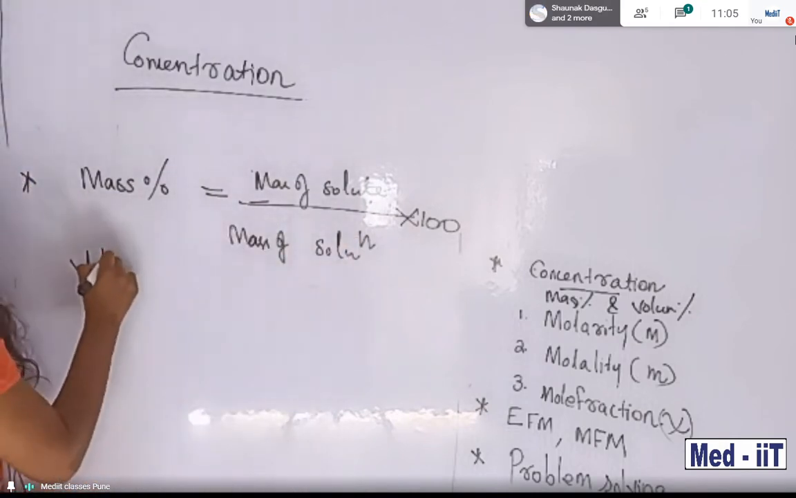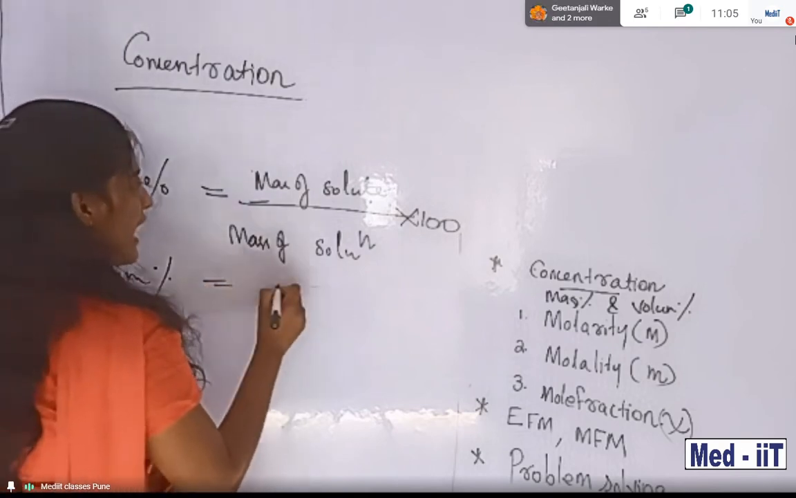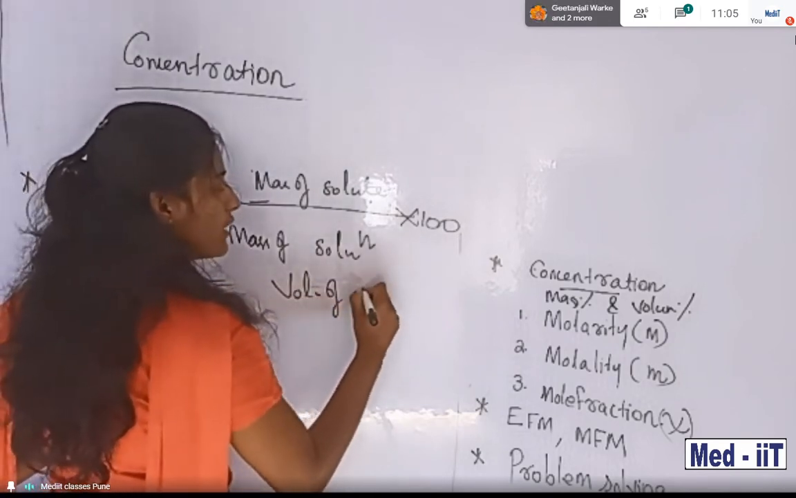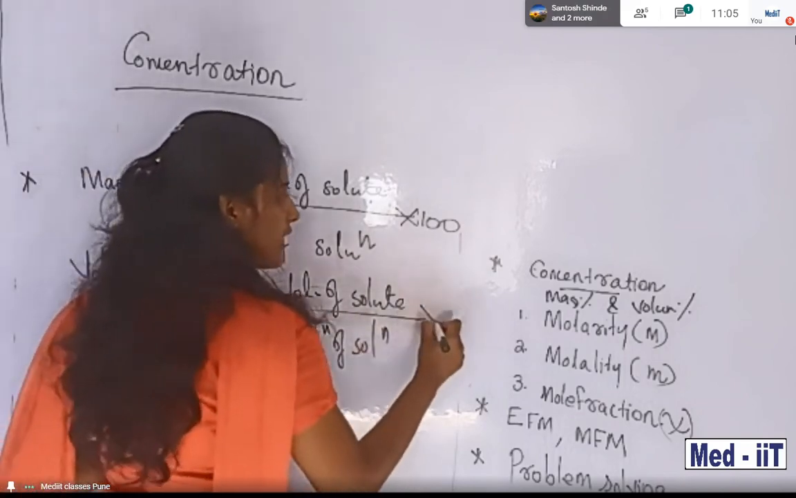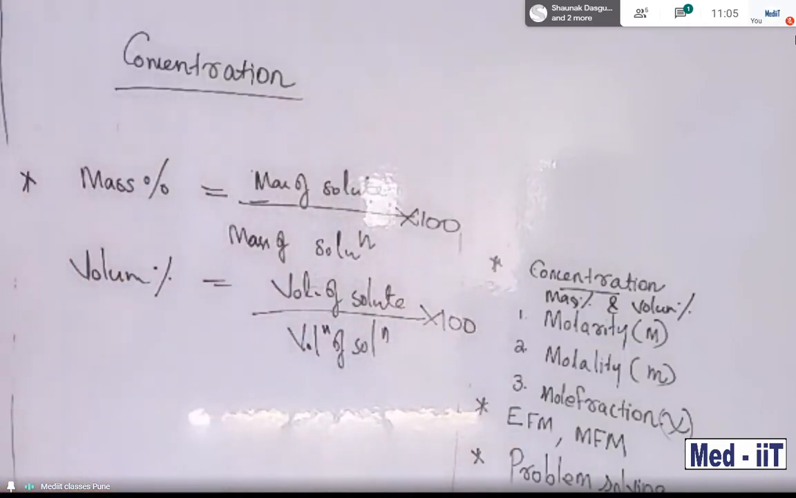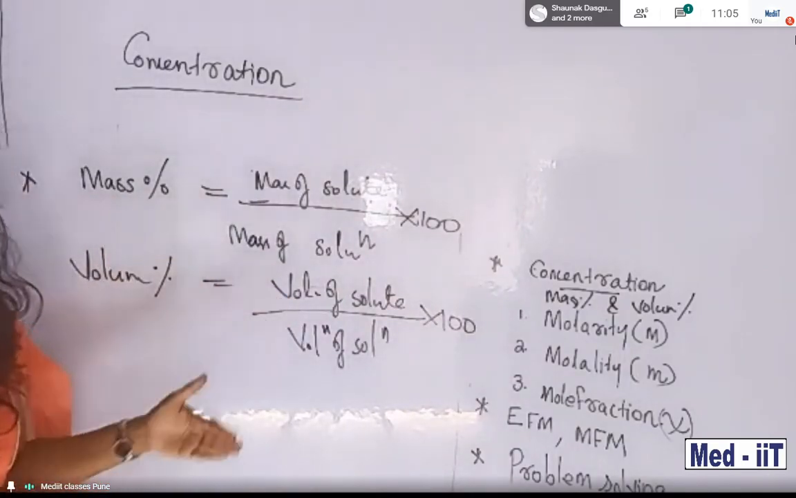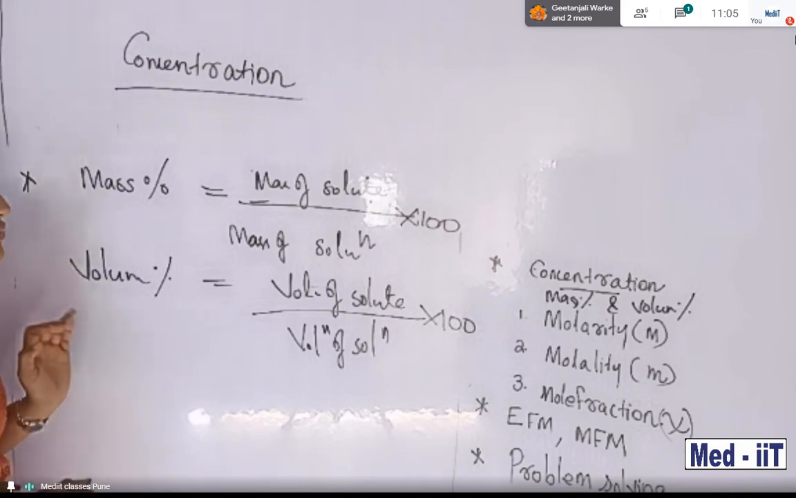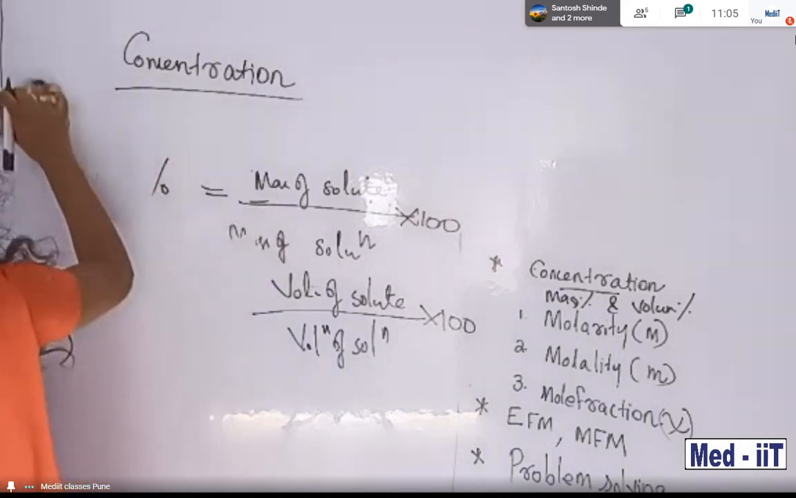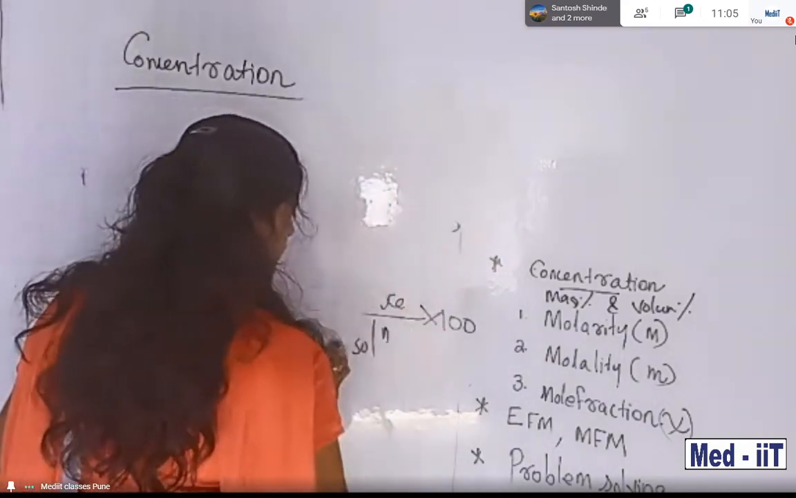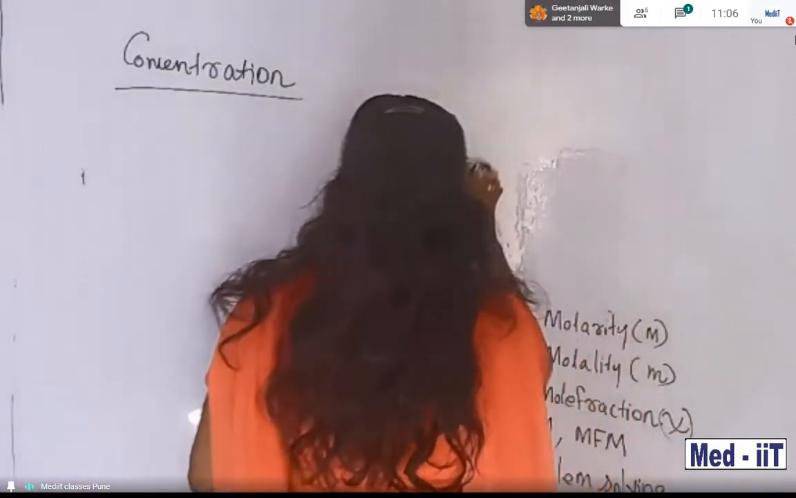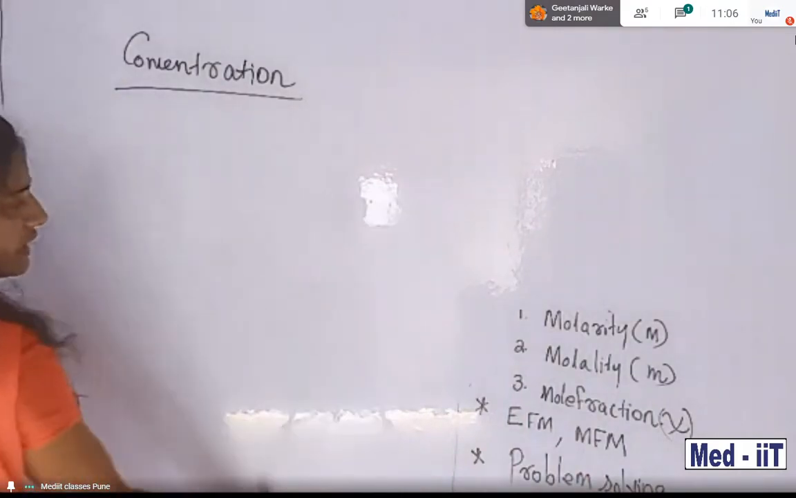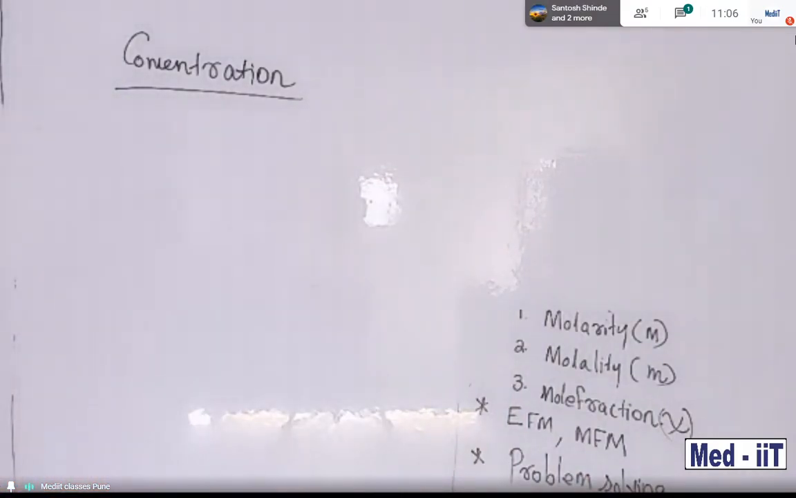Then volume percentage is also there. Volume percentage means volume of solute divided by volume of solution into 100. This is also helpful for finding out the concentration, how much is dissolved in it. Mass percentage and volume percentage, keep them in mind. Then the major quantity is molarity.